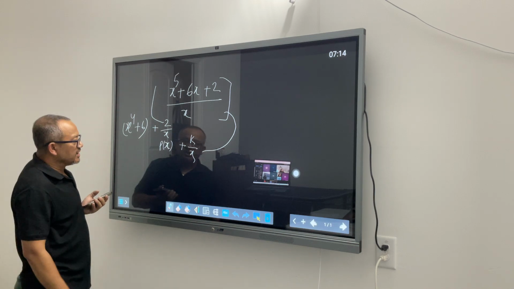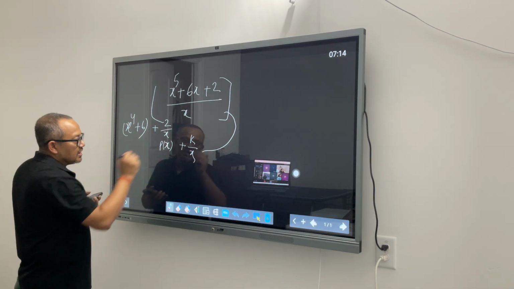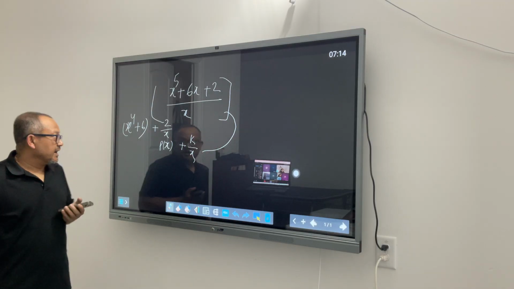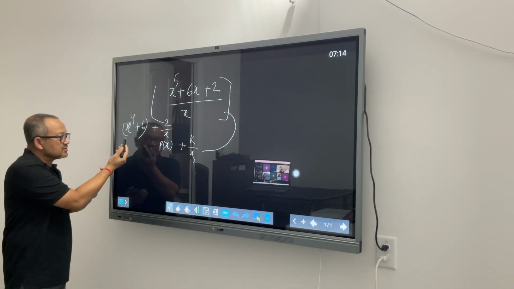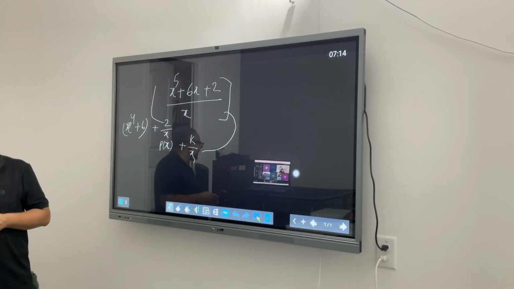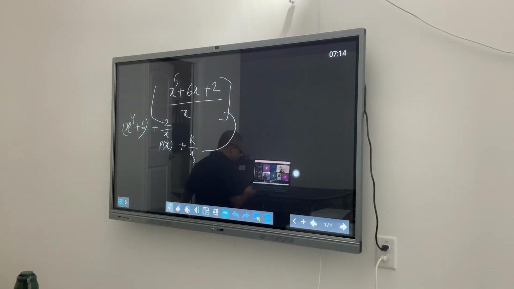So you are saying that your k is nothing but 2, and what is the polynomial here? x to the power 4 plus 6. Okay. Let's see what Devas got.